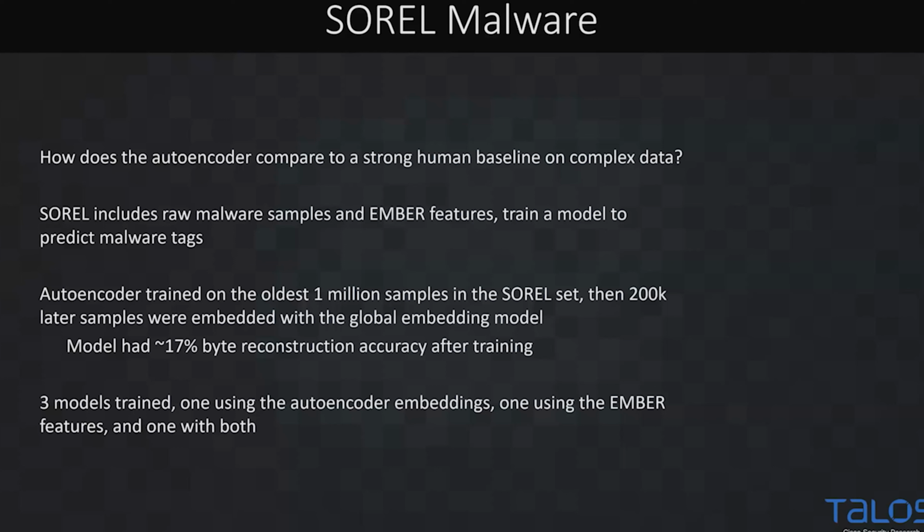First off, we'll just use the Ember features to see how they do. Then we're going to use just the autoencoder features, and then we're going to use a joint model, which has access to both of those data. And we're going to use the same size random forest here. So it's a toy model, but it should have consistency. Oh, and we did not specifically go after this, but the Sorrel model itself had about 17% accuracy on byte reconstruction. So better than JPEGs, worse than NLP data, seems okay.